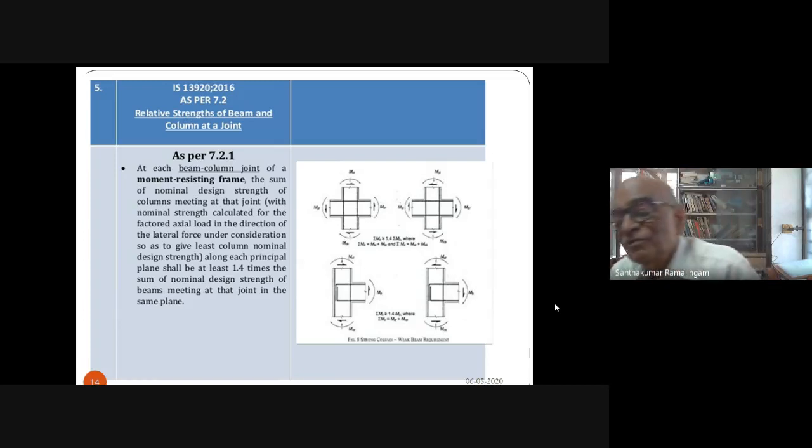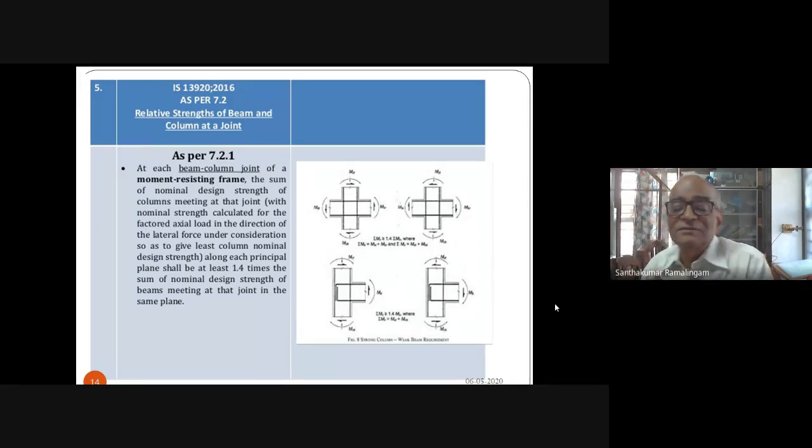If the column fails, the entire structure falls. And therefore, we try to protect the column without any failure. The way we do it is we enhance the capacity of the column compared to the capacity of the beam by a factor of 1.4 times.